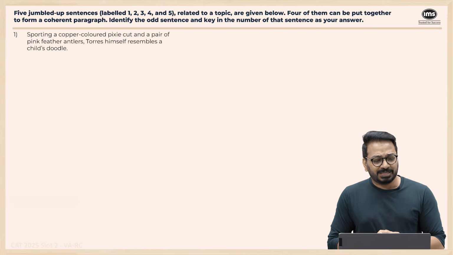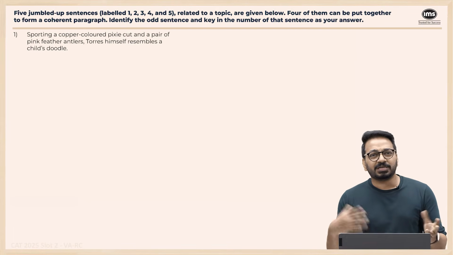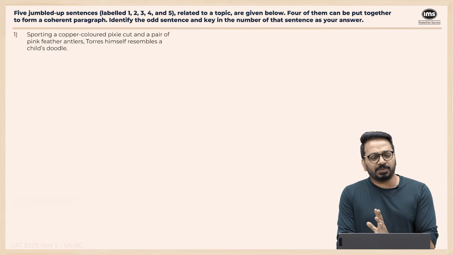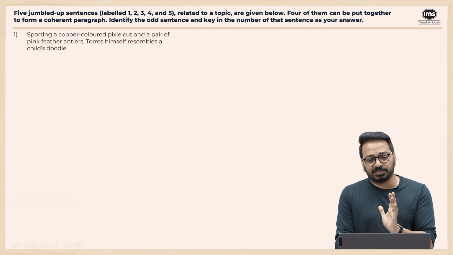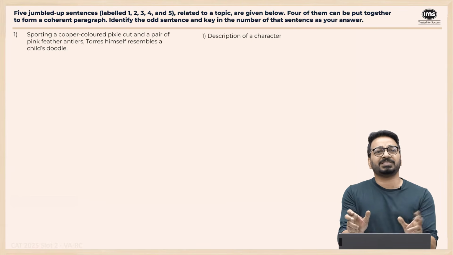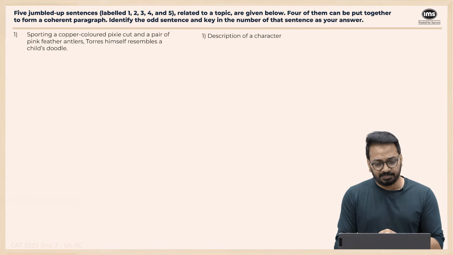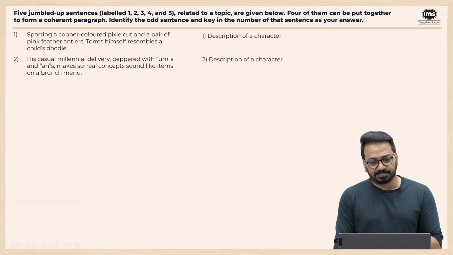Sporting a copper-colored pixie cut and a pair of pink feather antlers, Torres himself resembles a child's doodle. Now, I'm not understanding. I'm thinking maybe it's a character or an animation. But what do I know? Sporting a copper-colored pixie cut and a pair of this thing, I know that this is a description of some sort of character, right? So what is the first label I can give to the first sentence? It's a description of a character called Torres, and a particular look is being described. Next one: His casual millennial delivery peppered with ums and ahs makes surreal concepts sound like items on a brunch menu. Again, it is a description of a particular character.